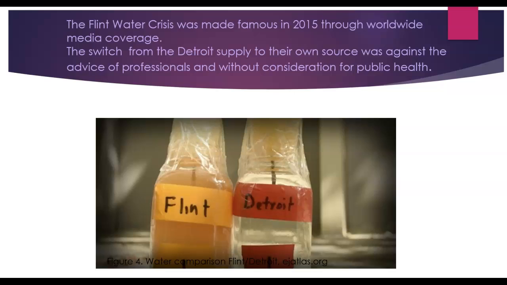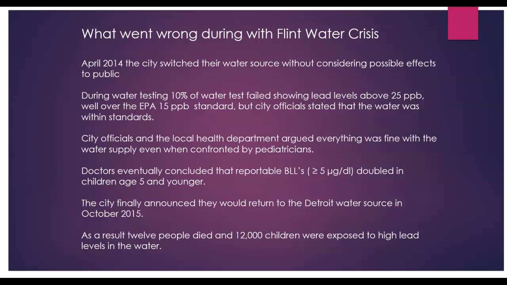The Flint water crisis was made famous in 2015 through worldwide media coverage. The switch from the Detroit water supply to their own source was against the advice of professionals and without consideration for the public. What went wrong? April 2014, the city switched the water source without considering the possible effects to the public.